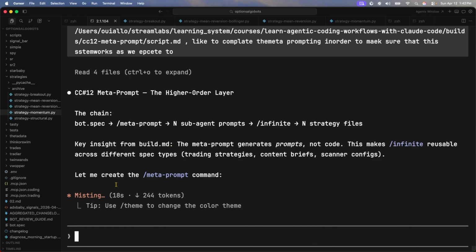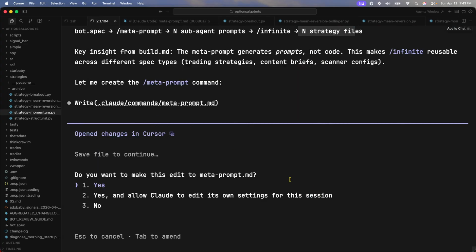So we're going to create the meta prompting command. The chain is going to be the bot aspect, the meta prompt, and sub prompts, infinite, and then the strategy files. The key insight is to build.